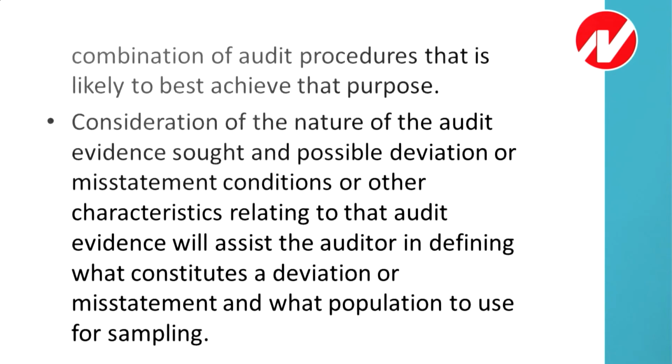What audit evidence you have, what is the nature of that evidence, क्या possible deviations हो सकते हैं, क्या possible misstatements हो सकते हैं, ये सारी बातें ध्यान में रख के आपको decide करना है कि which population you should use for your sample purpose. कौन सी population में से आपको sample निकालना चाहिए, किस में आपको misstatement होने का chance ज़्यादा लग रहा है, किस में आपको deviation होने का chance ज़्यादा लग रहा है.